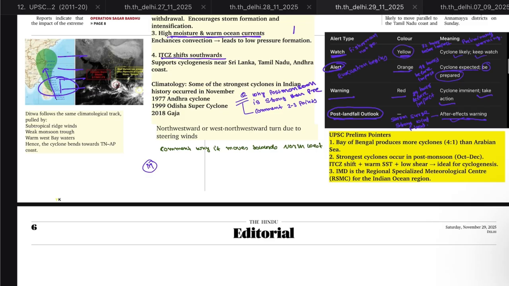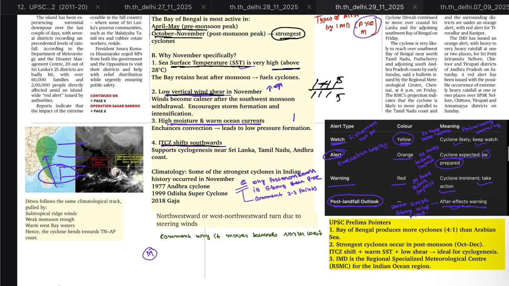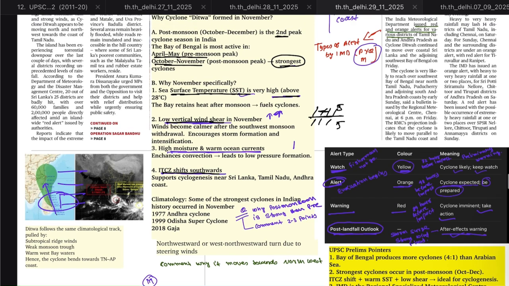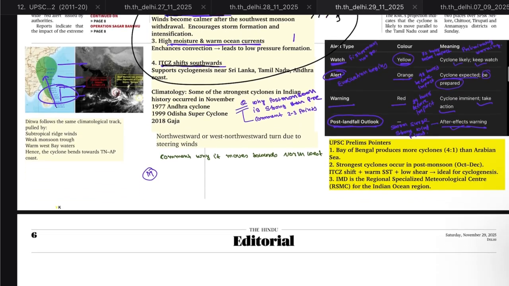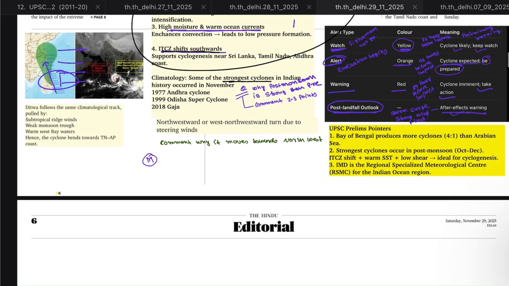And fourth, the ITCZ shifts southward or northward, this impacts the formation of cyclone. These four conditions are present in November and this has led to the formation of cyclones. In India, the strongest cyclones in history, like the 1977 Andhra cyclone, the 1999 Odisha super cyclone and 2018, have occurred in November.